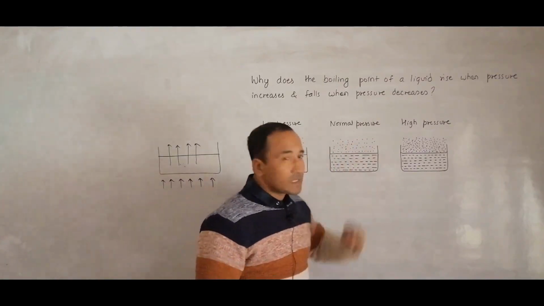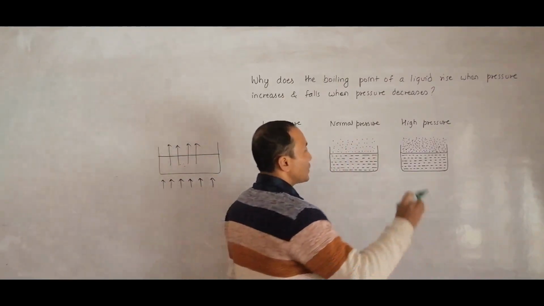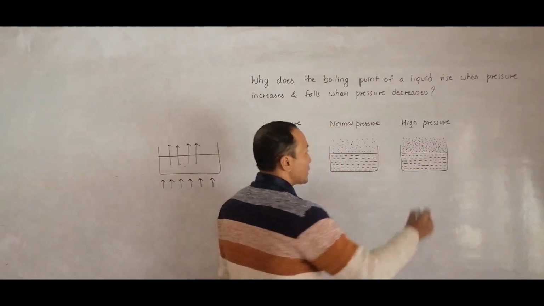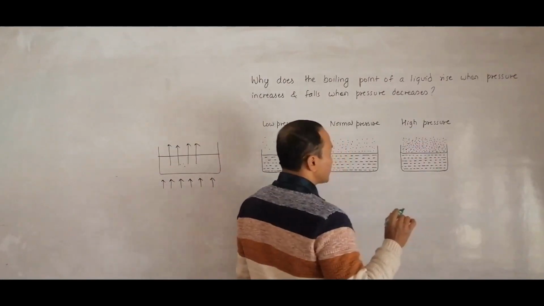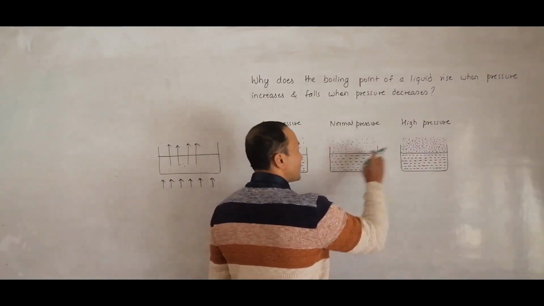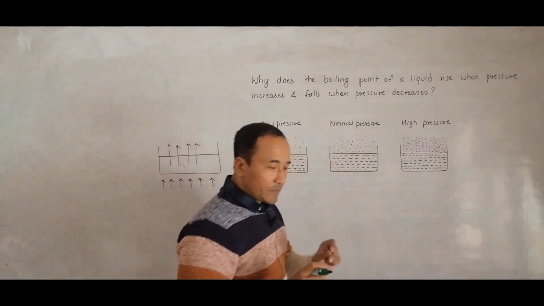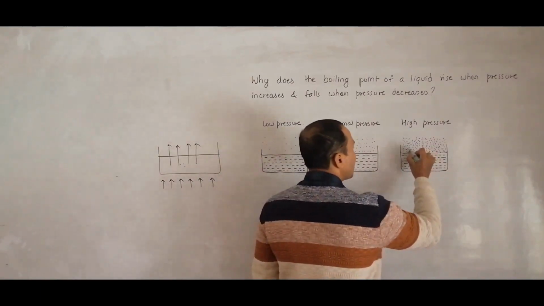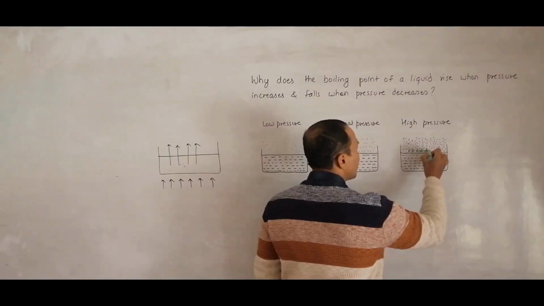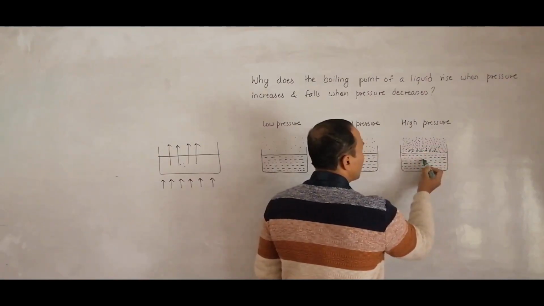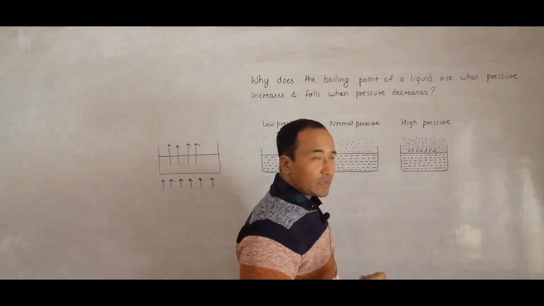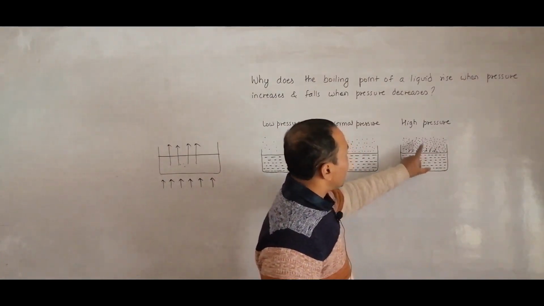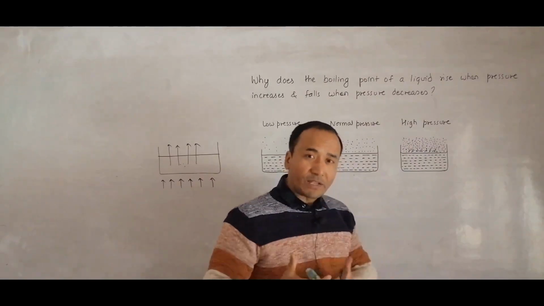But when the pressure is high, there is a high concentration of air molecules. So they are constantly striking on the surface. They strike here also, but the striking is more here, because of the greater number of molecules. So more molecules are pushing onto the surface. So these water molecules find it hard to go up, even at the same temperature. But I have to send them up, I have to boil them.